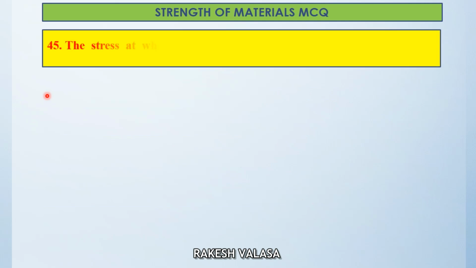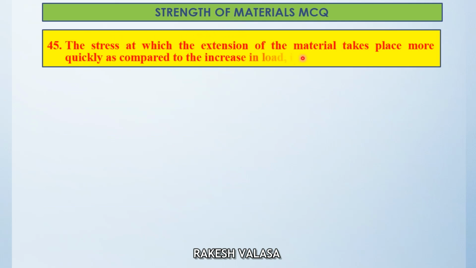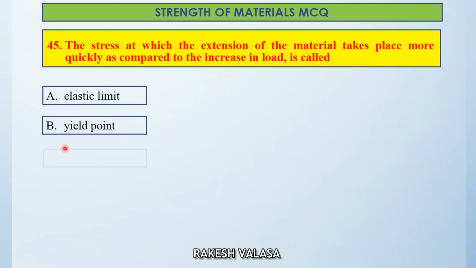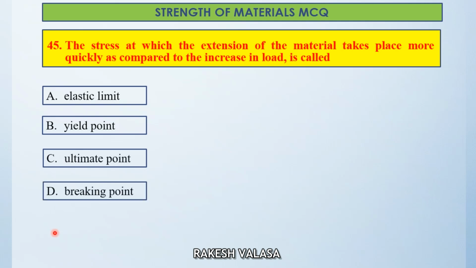Question number 45. The stress at which the extension of the material takes place more quickly as compared to the increase in load is called. Option A, elastic limit. Option B, yield point. Option C, ultimate point. Option D, breaking point.